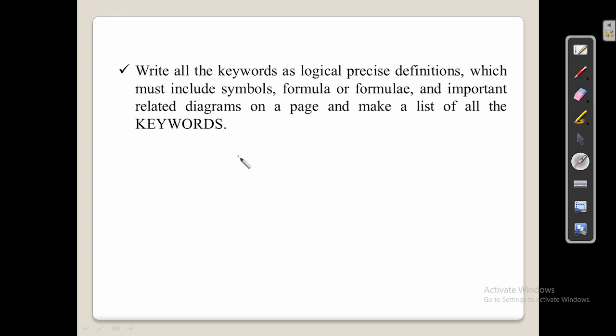On a neat and clean page, make a list of all those keywords, but along with the definitions of those keywords, all the related symbols, formulas, and related diagrams must also be included.